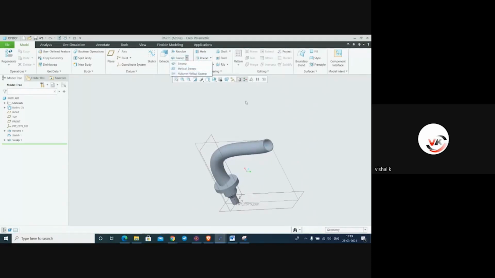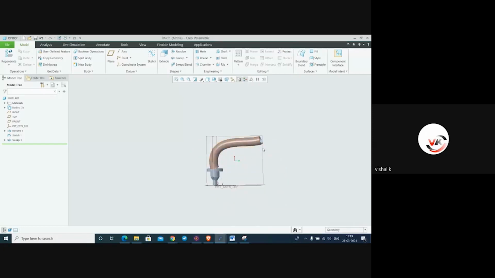Again, it is helical sweep. Suppose we want to make a spring. Helical sweep means spring. I'll delete this. This also I will delete.